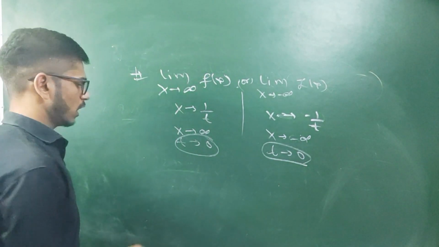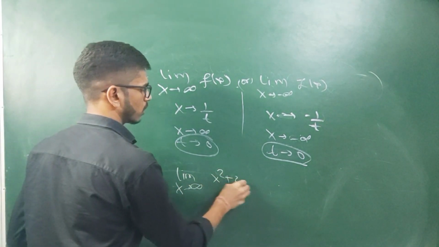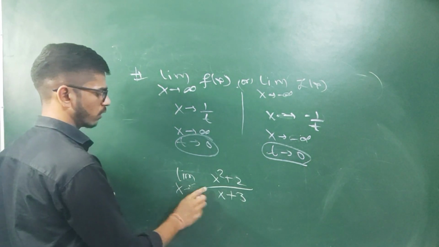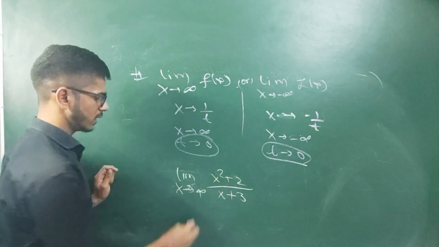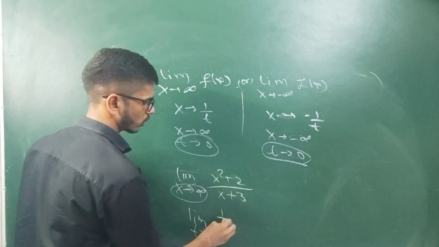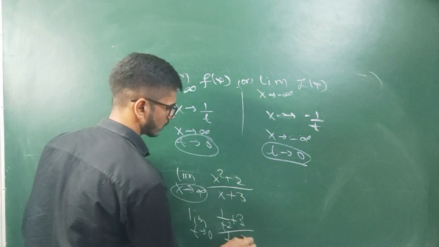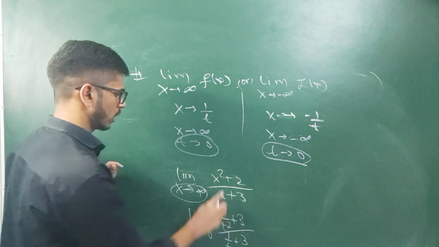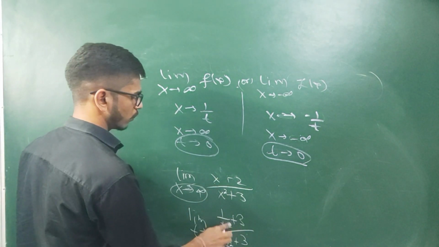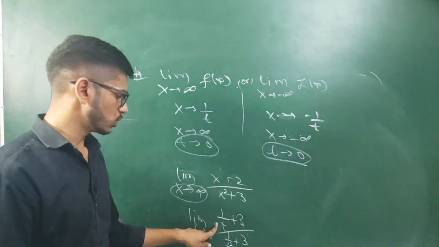Like if we have to calculate the limit as x tends to infinity of (x square plus 2) divided by (x plus 3), we will replace x tends to infinity with t tends to 0. Here we will put (1 by t square plus 2), and here (1 by t plus 3). If we put 0 here, we are getting 1 by 0.